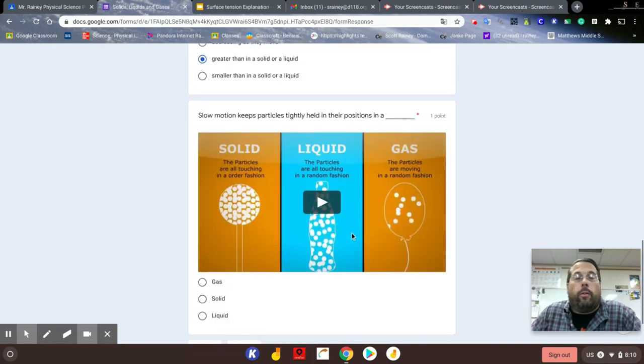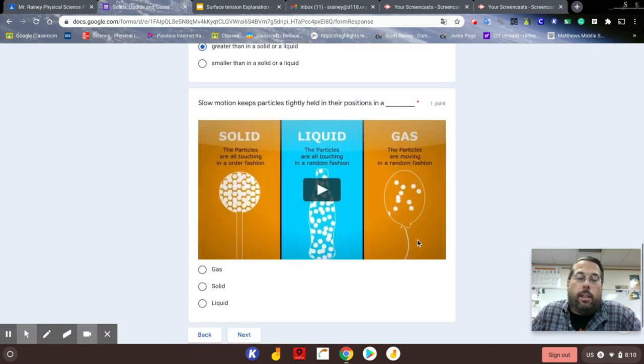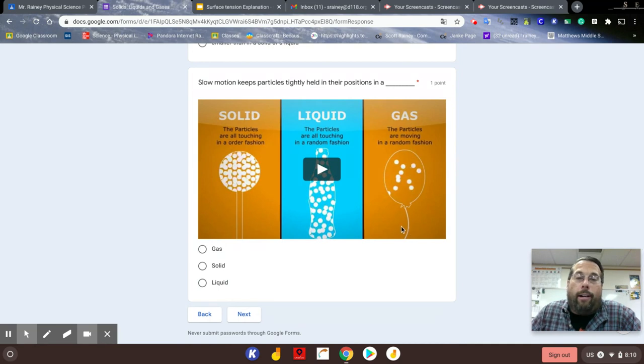Now, the slow motion of these particles held tightly in their positions. Again, if I'm talking about particles that are kind of locked in place, that's what makes them a solid.